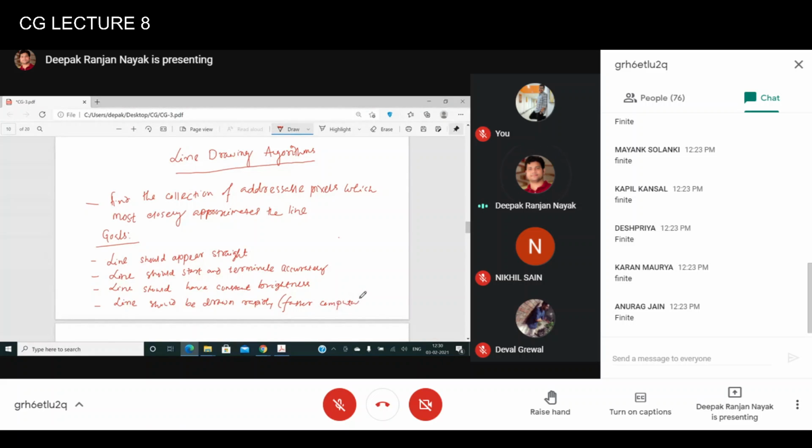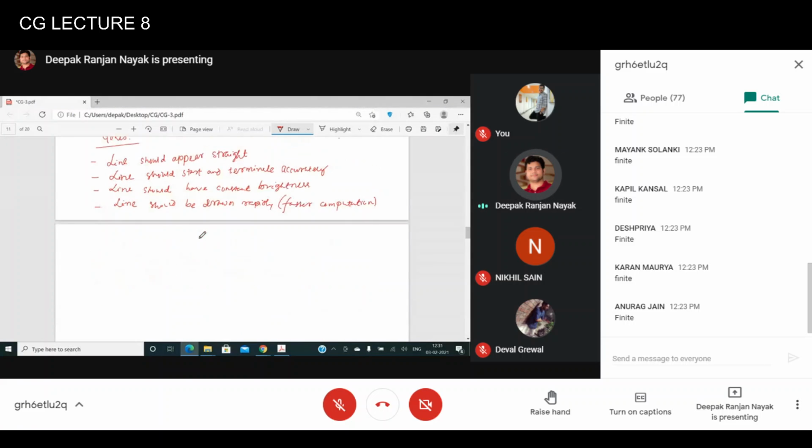If you have to wait some seconds to draw a line, that is not good. Computer scientists have worked for a long time to come up with solutions with faster computation time. These are the 4 goals, or the characteristics of a good line drawing algorithm, that need to be satisfied.